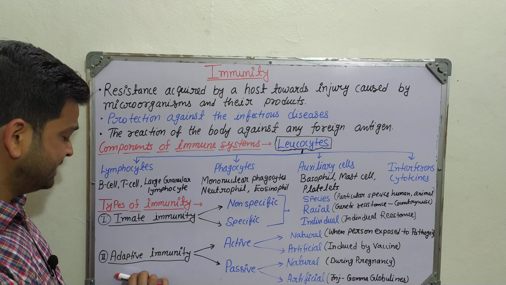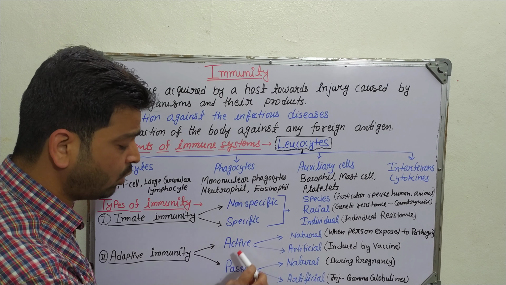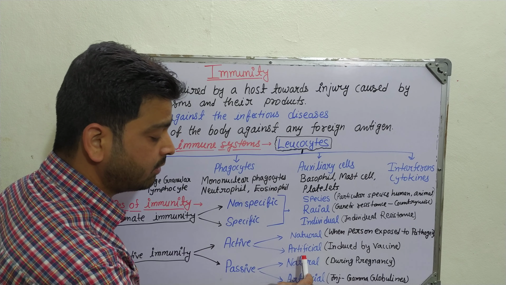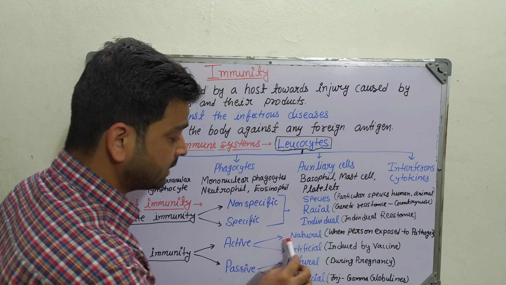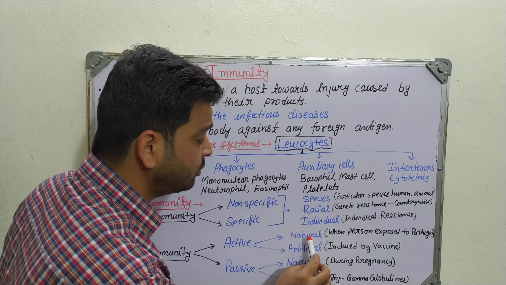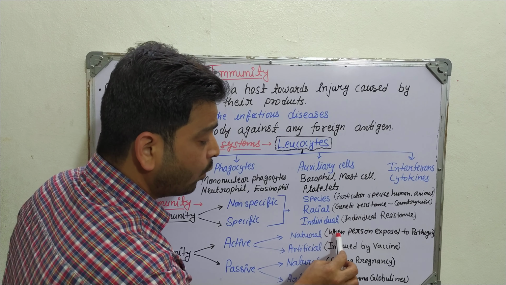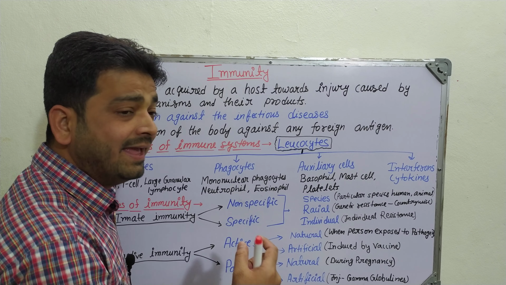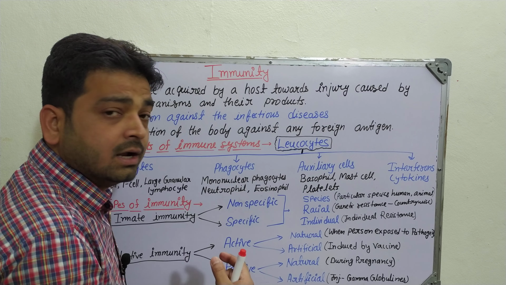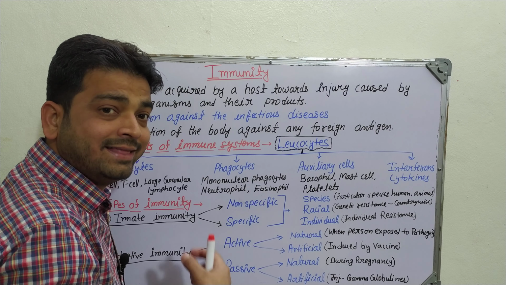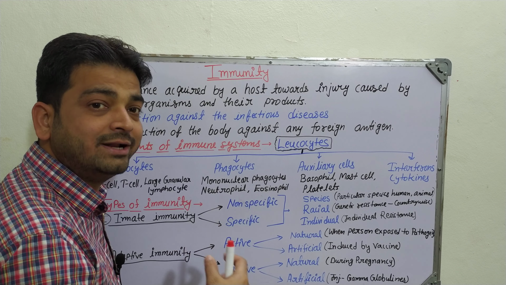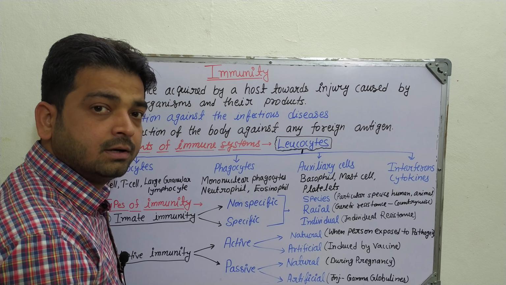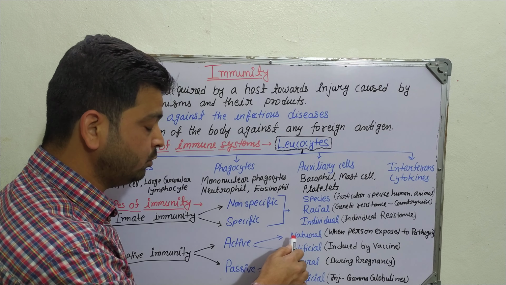Coming to the second major type, adaptive immunity, it may be active or passive. In active there are natural and artificial types, and in passive also there are natural and artificial. When we talk about active natural adaptive immunity, it means the person is exposed to the pathogen. For example, if a person is exposed to COVID-19, their immune components will try to produce antibodies through plasma cells, and whatever immunity develops is called natural active adaptive immunity.